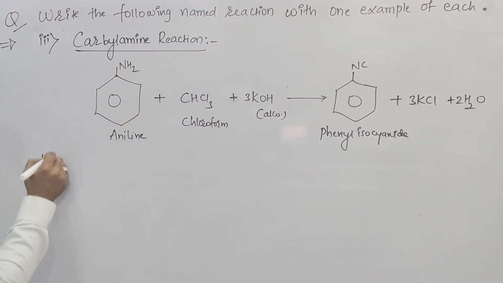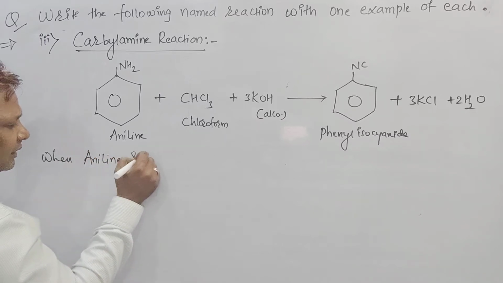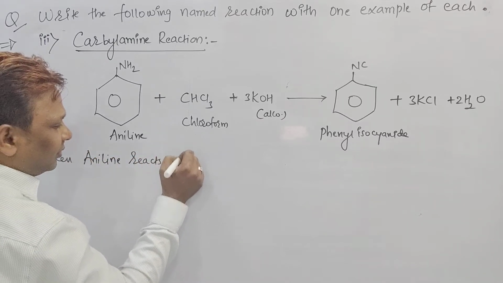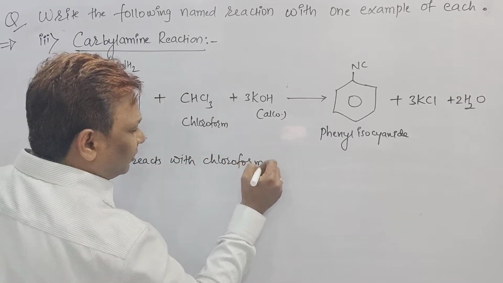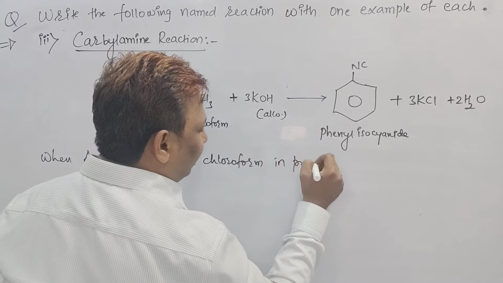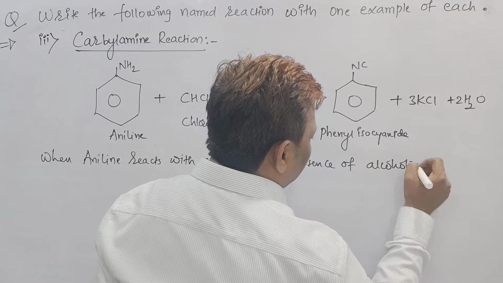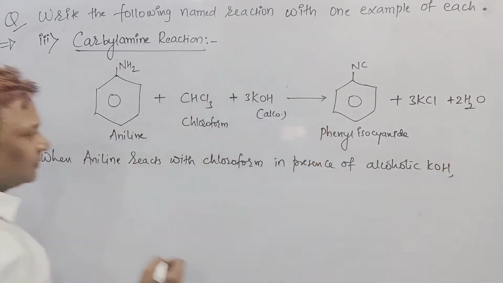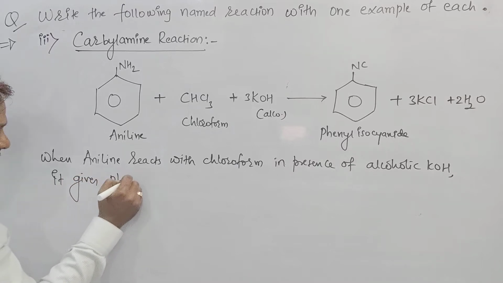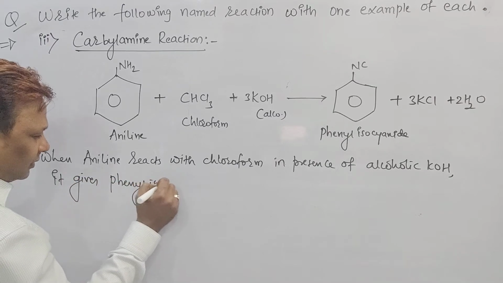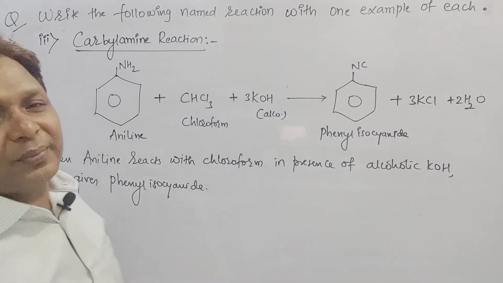So the statement: when aniline reacts with chloroform in the presence of alcoholic KOH, it gives phenyl isocyanide, which is a foul-smelling compound.